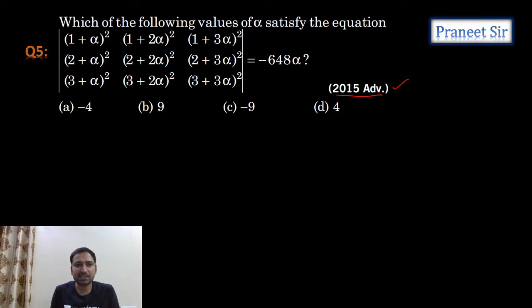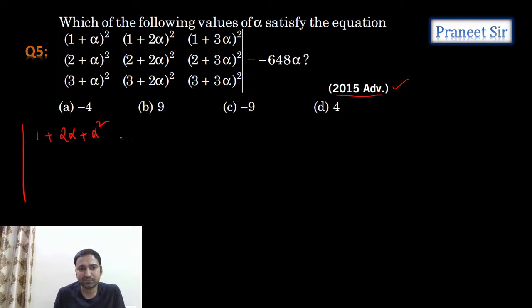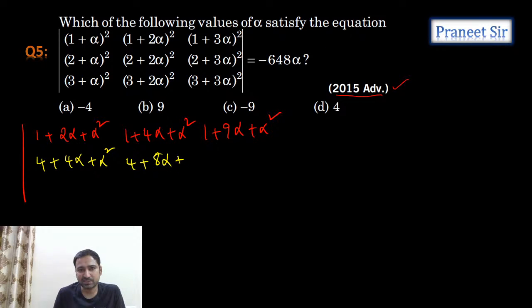Okay, right. When we expand this, let's see what we get. We are getting 1 plus 2 alpha plus alpha square. Next, 1 plus 4 alpha plus alpha square. 1 plus 9 alpha plus alpha square. And then 4 plus 4 alpha plus alpha square. 4 plus 8 alpha plus 4 alpha square.